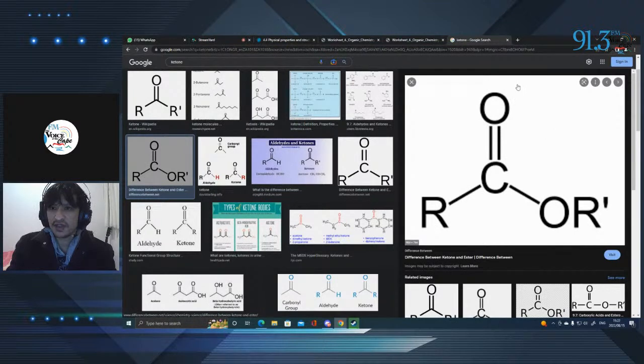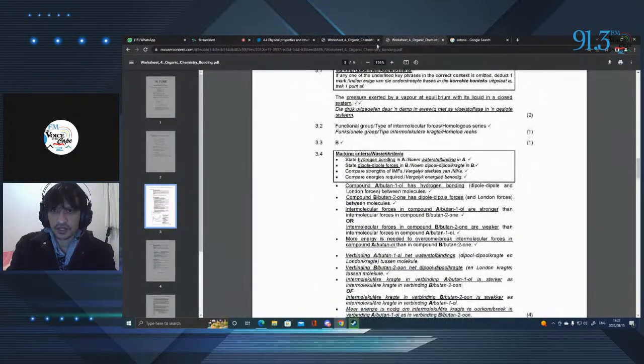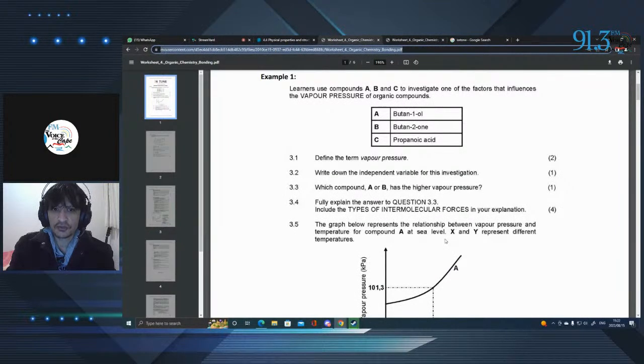So it may have a partially negative charge here and a partially negative charge here. So this molecule is quite polarized, right? And because it's a polar molecule, which is important, it will have the stronger bond. So this molecule would then bond, for example, with one of the hydrogens on the same ketone, and that would create what we know as dipole-dipole forces or hydrogen bonds. Right? Or it could be one of the special hydrogen bonds where the oxygen bonds to the hydrogen. Right? So let's go to the next question, 3.4.